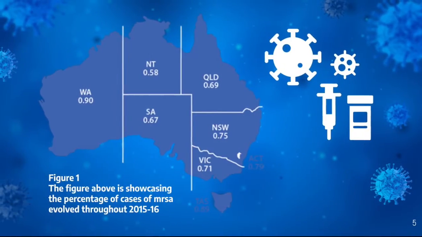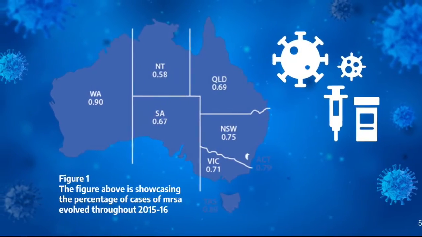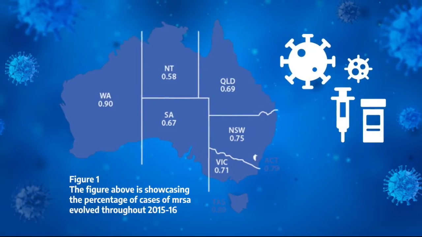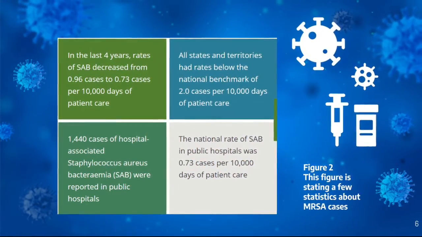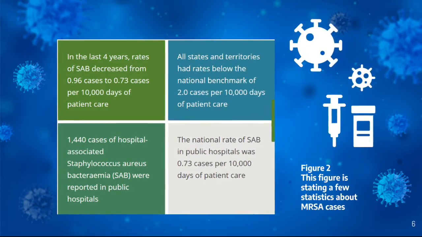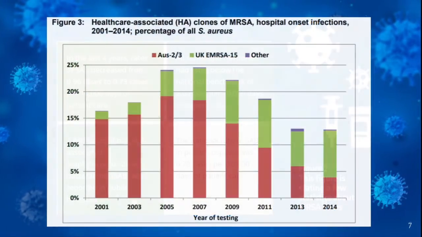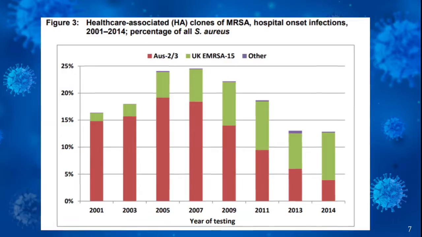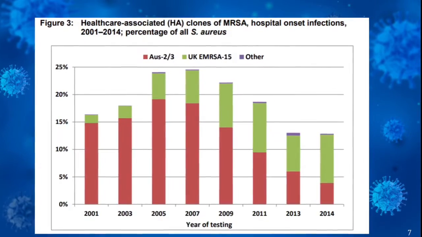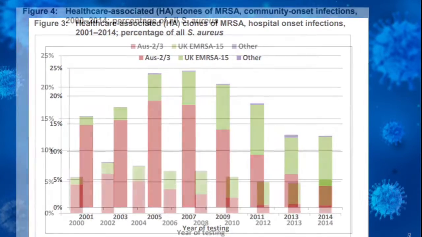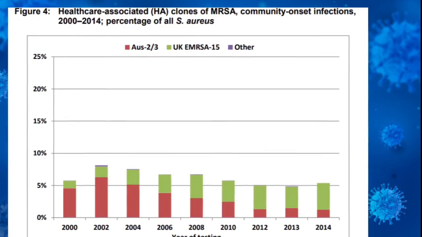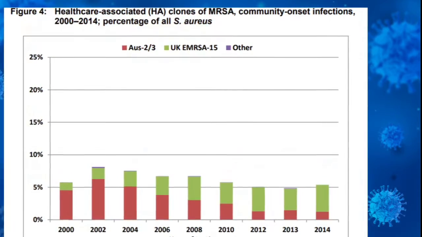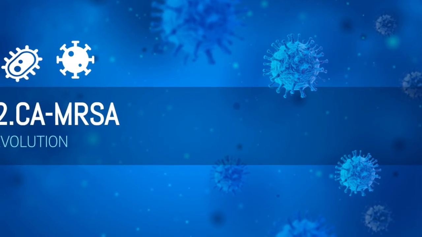Showcasing the percentage of cases of MRSA as it evolved throughout 2015 to 2016. This figure states a few statistics about MRSA cases in Australia. This figure shows that there is a decline of hospital-acquired infections that began in 2009 and has continued rapidly, shown in Figure 3 and Figure 4.